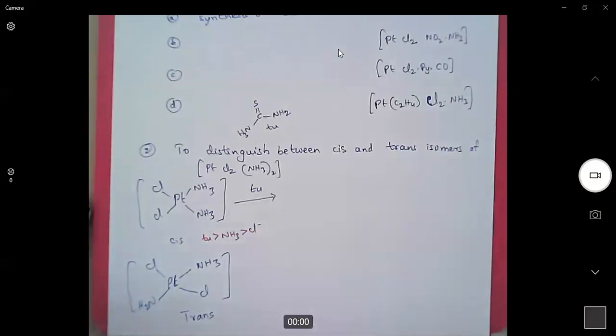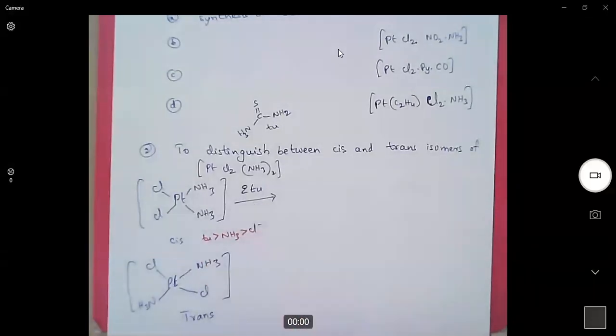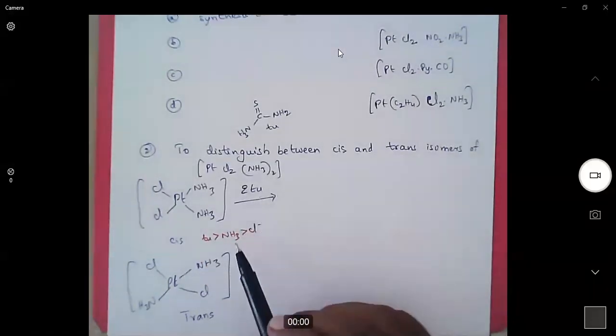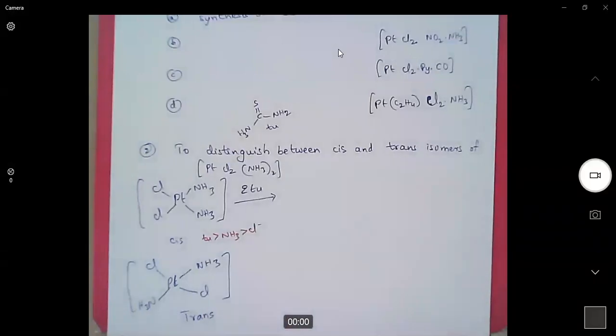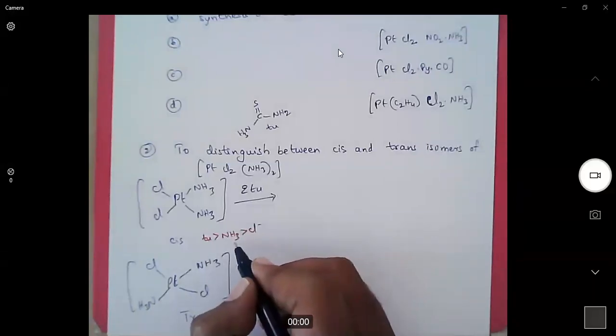When we add thiourea to this complex, what happens? Thiourea is a nucleophile.